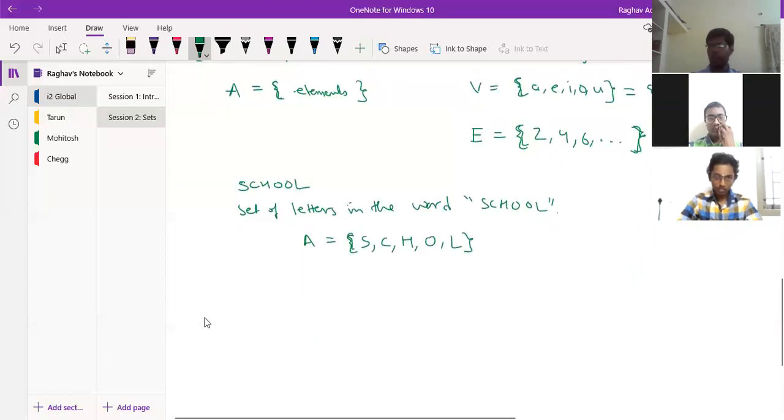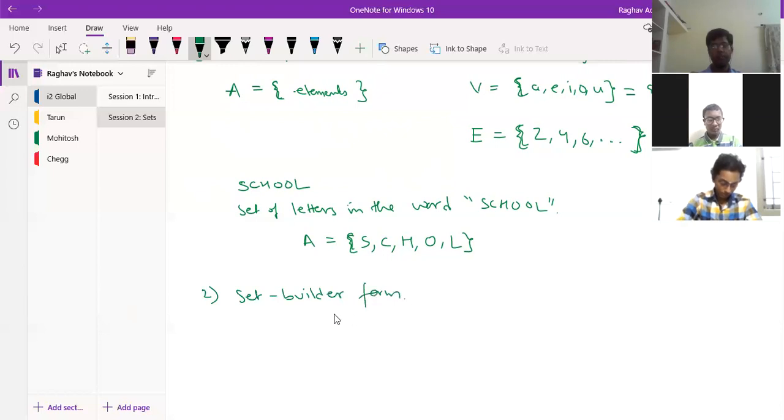The other way by which we can denote a set is the second method, called set builder form. Basically, let's take the same example, vowels, A, E, I, O, U. This is my roster form. I can also write it as V is equal to X such that X is a vowel, where the colon represents such that.